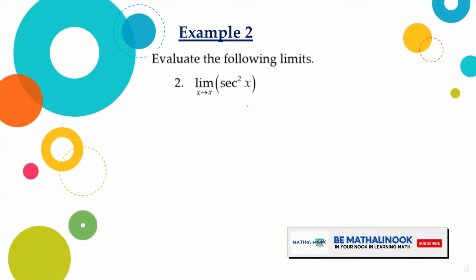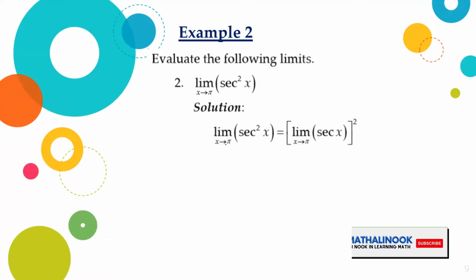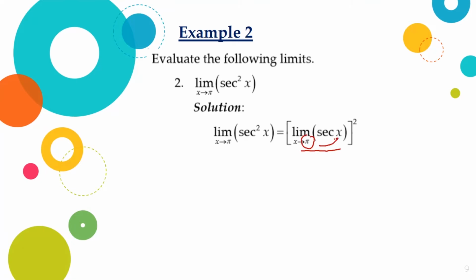Another one, limit of secant squared x as x approaches pi. The limit of secant squared x as x approaches pi is equal to the limit of secant x as x approaches pi quantity squared. Applying the theorem earlier, we will be substituting pi on the variable x, giving us with